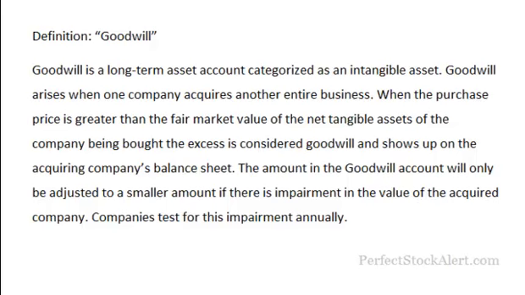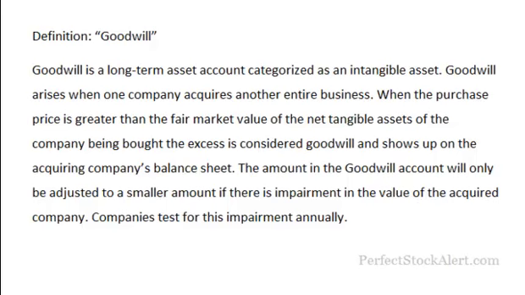Goodwill is a long-term asset account categorized as an intangible asset. Goodwill arises when one company acquires another entire business. When the purchase price is greater than the fair market value of the net tangible assets of the company being bought, the excess is considered goodwill and shows up on the acquiring company's balance sheet.